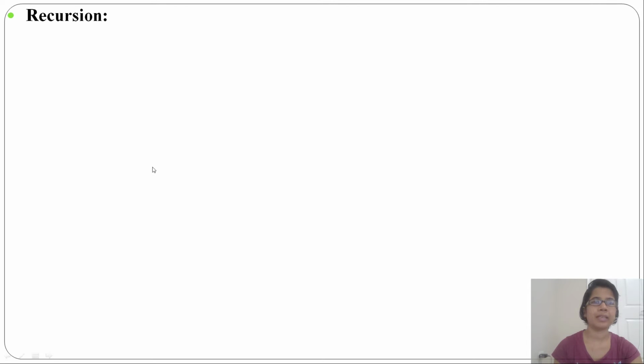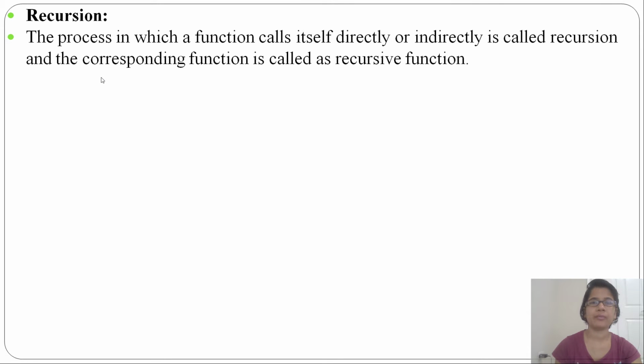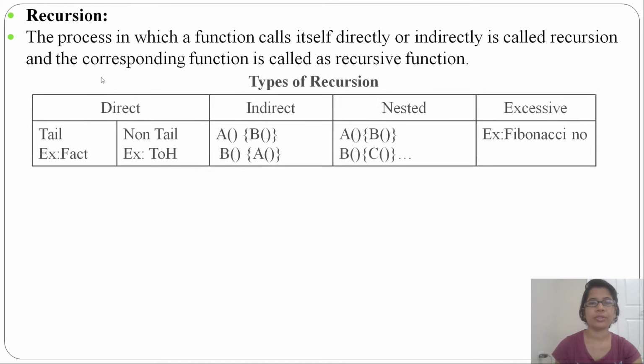Hi, let's start the second part of stack, that is recursion. So what is recursion? The process in which a function calls itself directly or indirectly is called recursion, and that function is called a recursive function. There are different types of recursion like direct recursion, indirect recursion, nested recursion and excessive recursion.